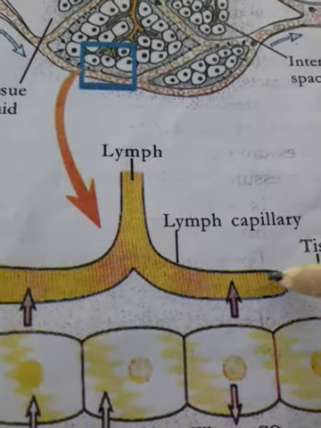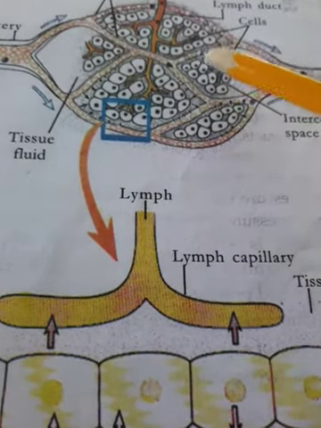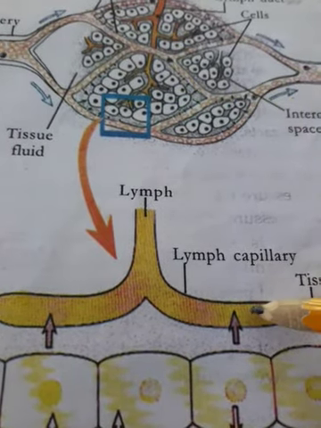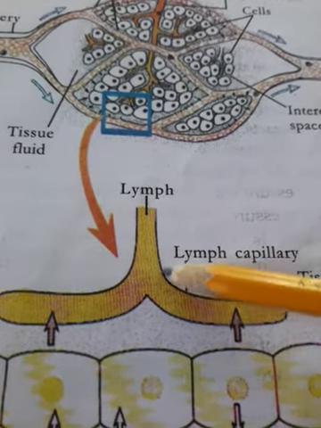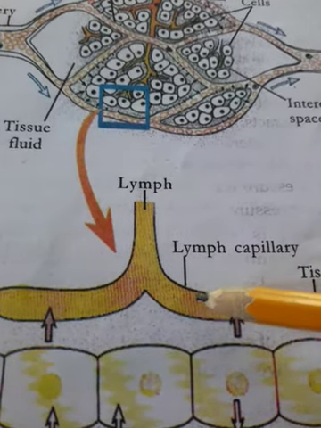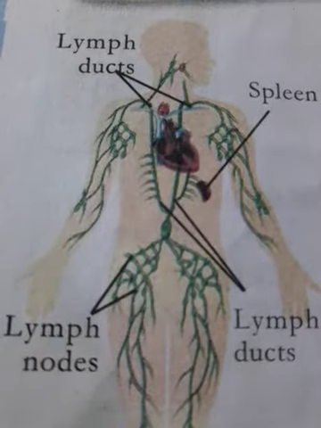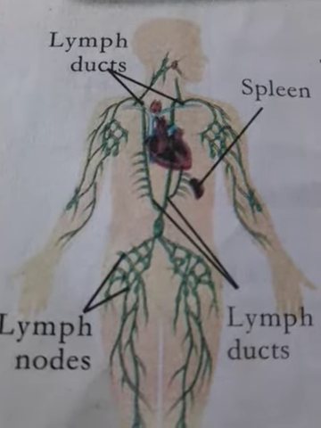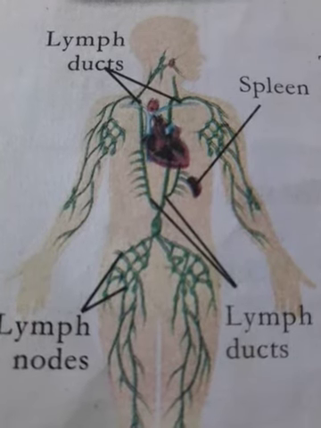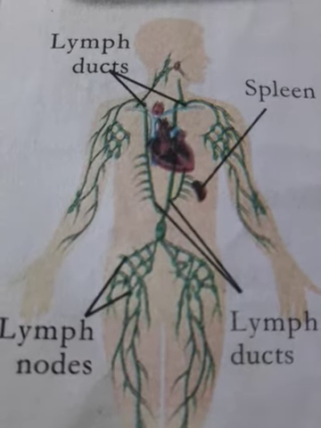This region is the lymph capillaries. The tissue fluid in the lymph capillaries is called lymph. Now we are discussing the lymphatic system. The lymphatic system is as important as the circulatory system in transporting nutrients and in providing immunity.